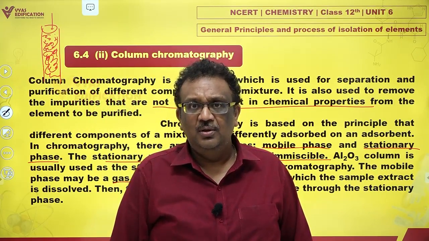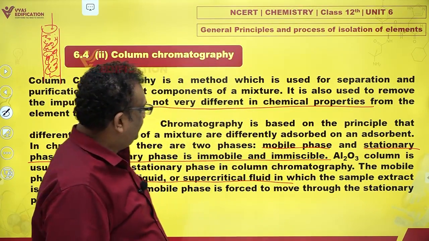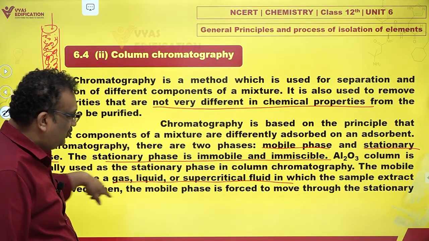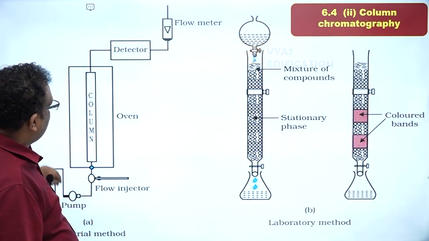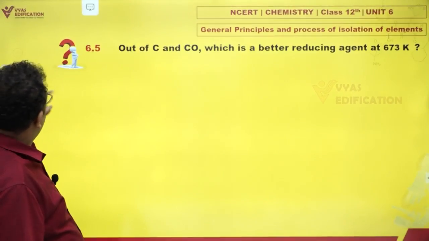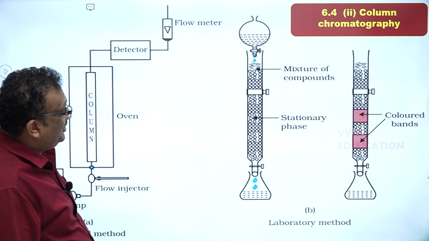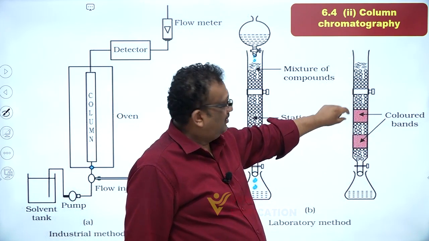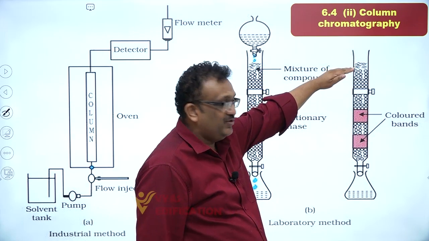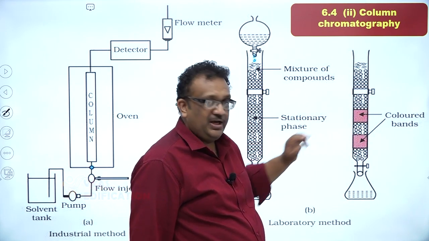So they are moving through the stationary phase at different rates. The one which moves slowly is left behind. The ones which move more quickly go ahead.